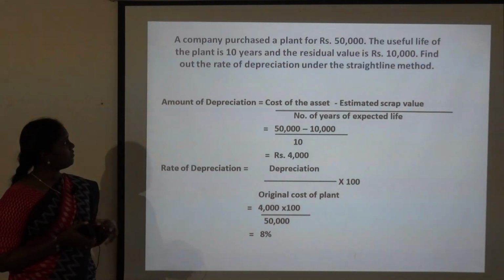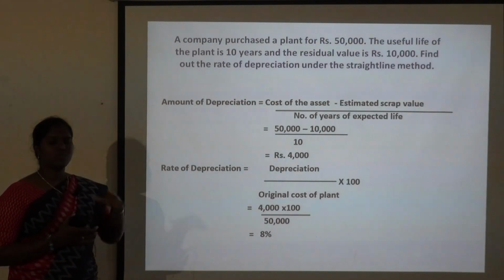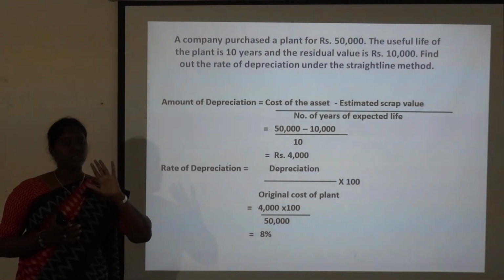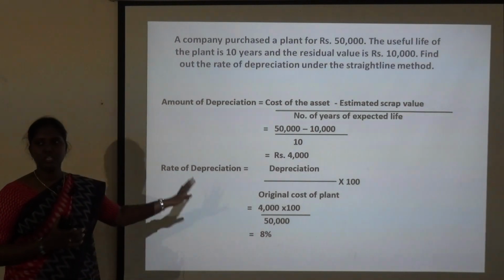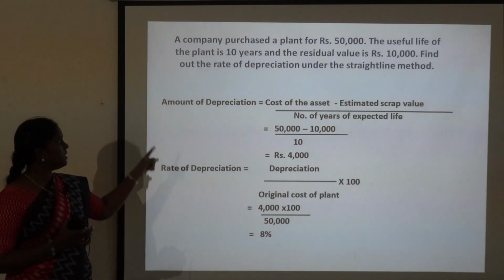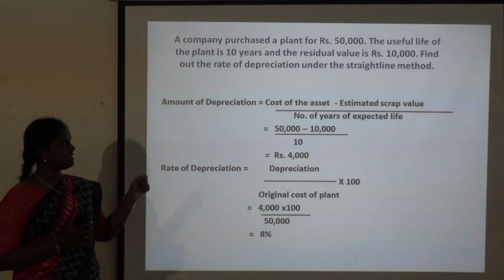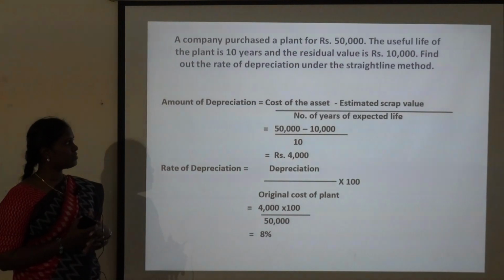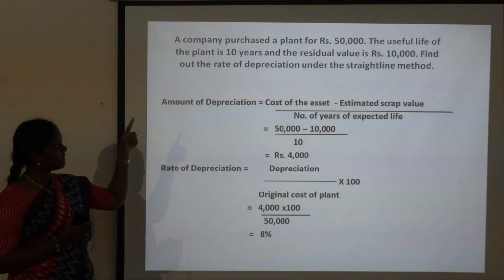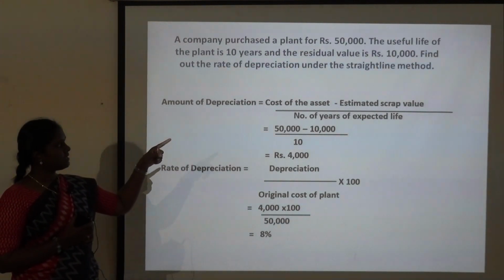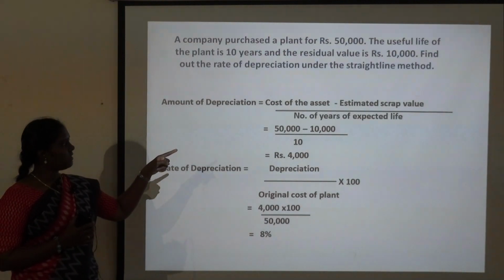Now find out the rate of depreciation under the straight line method. So the formula is simple. The other information is given. We just need to apply the formula with the given information. First, amount of depreciation: cost of the asset minus estimated scrap value divided by number of years of expected life. Cost of the asset is given as 50,000 minus estimated scrap value 10,000 divided by 10.